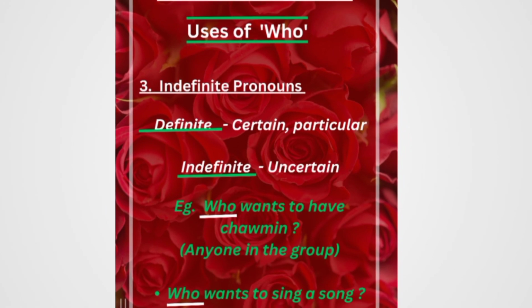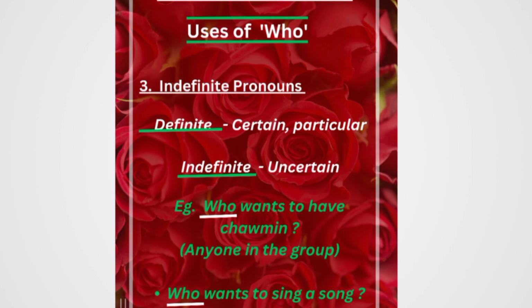Now let's take up the third role. In the third role we can see that who is used as an indefinite pronoun. So first let's understand what definite means. Definite means a certain, particular thing, a pointed thing, and the opposite of this, indefinite, means uncertain, which is not certain. Let's have some examples.